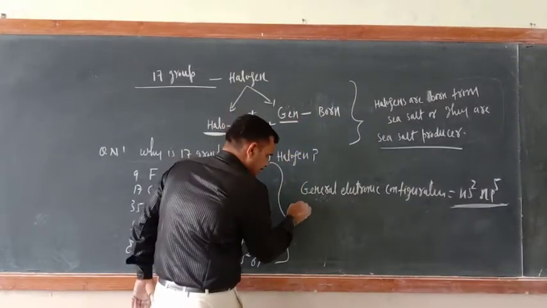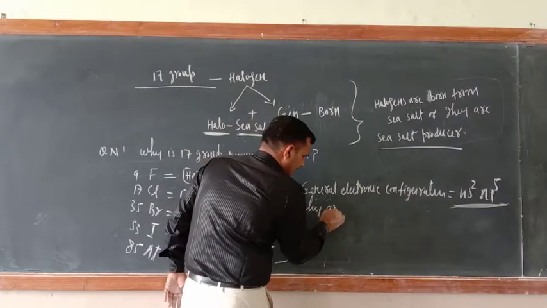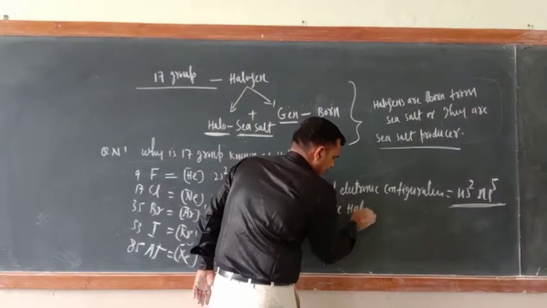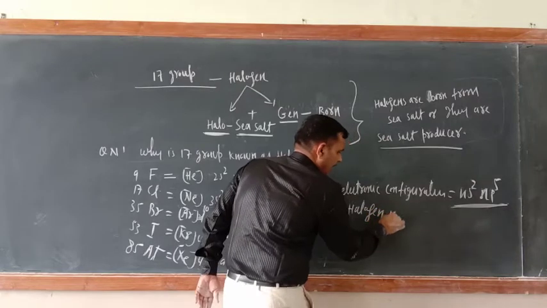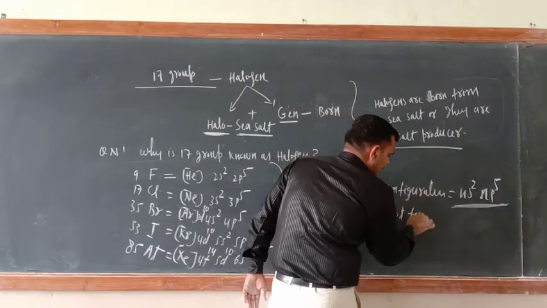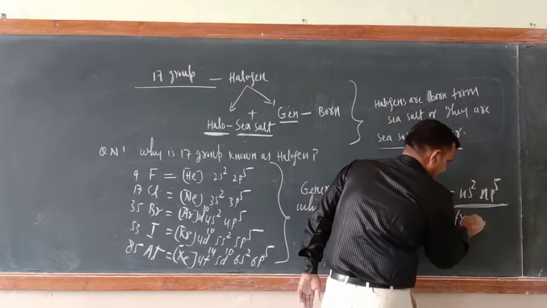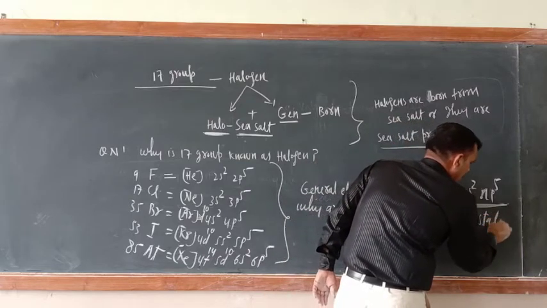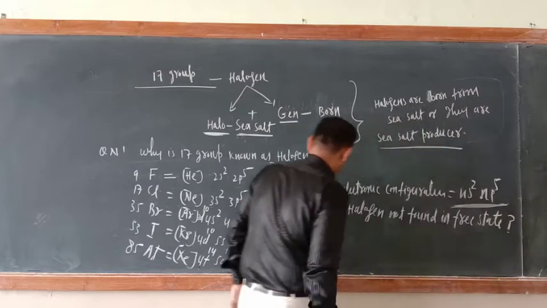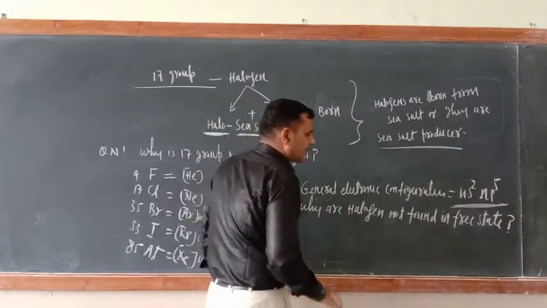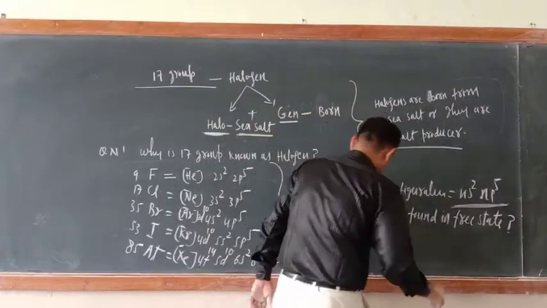So the question is: why are halogens not found in free state?